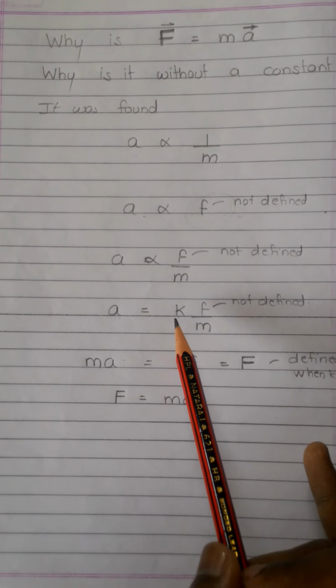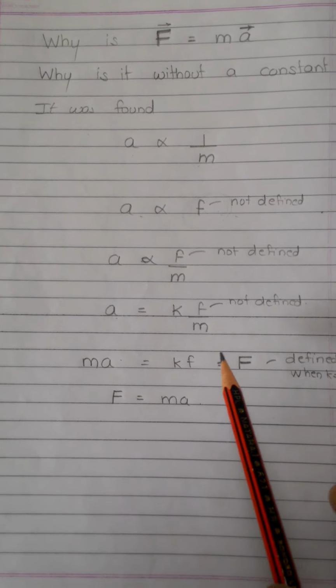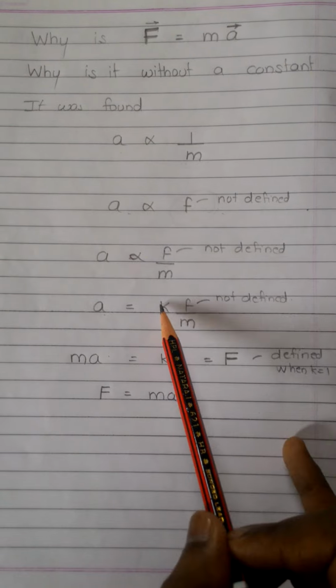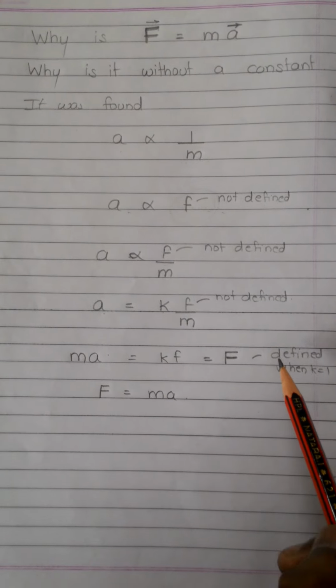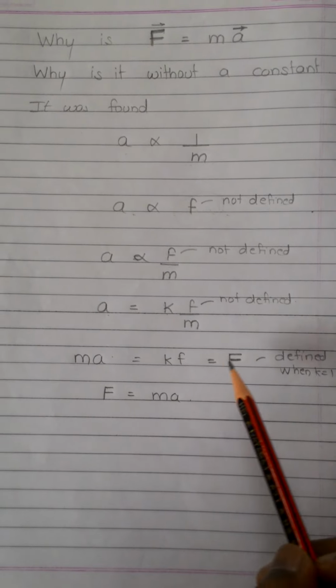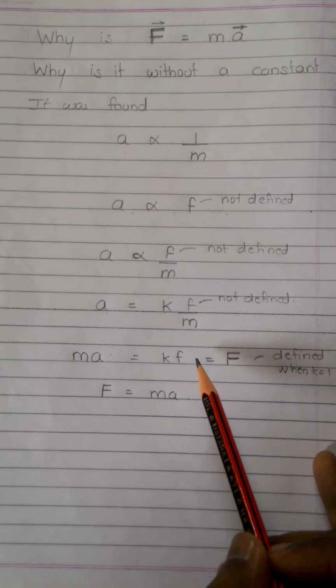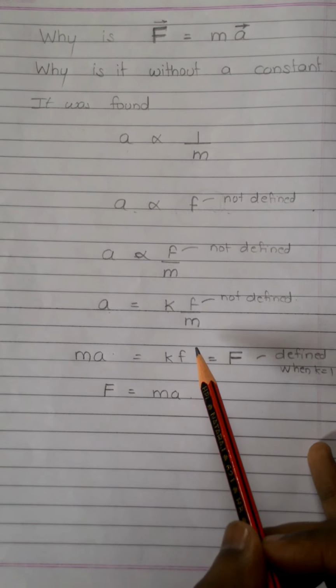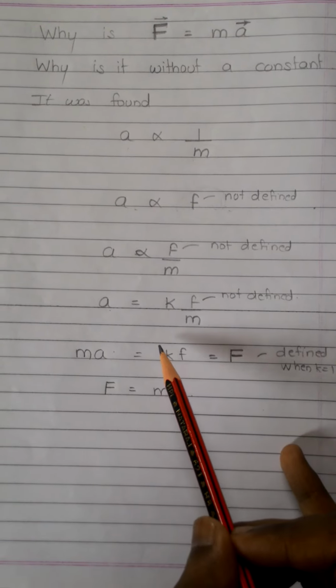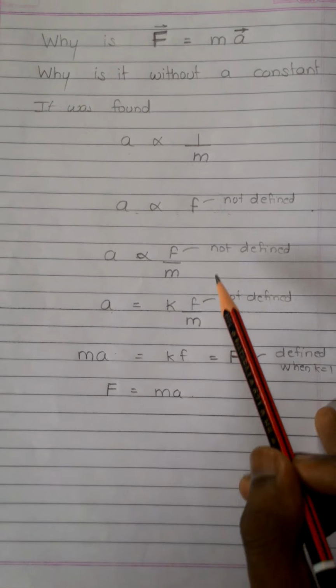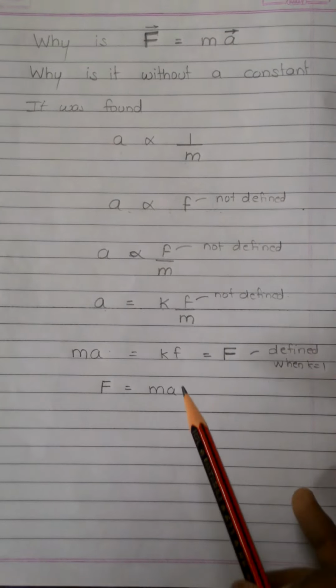Now if we were to give this k the value 1, we define a new type of thing which was not defined at that point of time.